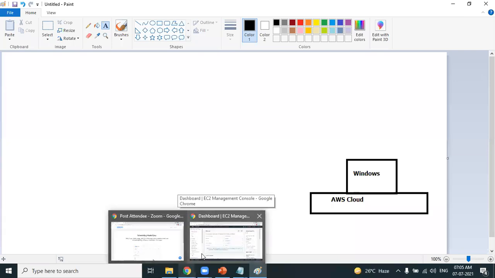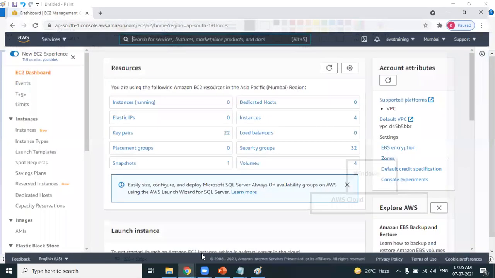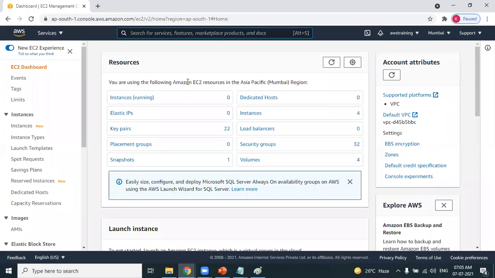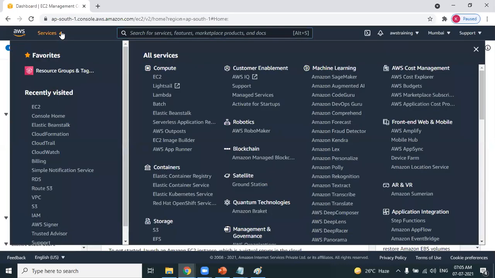I logged into AWS. Inside the AWS, you can see a list of all the services. The first page is called a landing page. In that, you have a list of services. So select the service. What's the plan? How can we create your own machines, whether it is a Linux machine or a Windows machine, whichever machine you want? You can go ahead and create it by using a service called EC2.